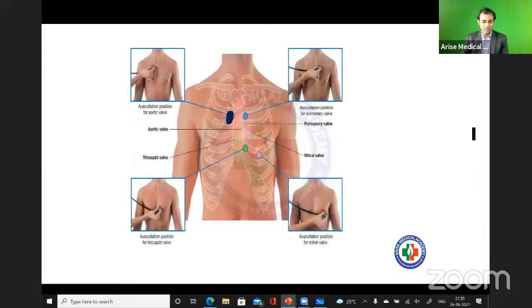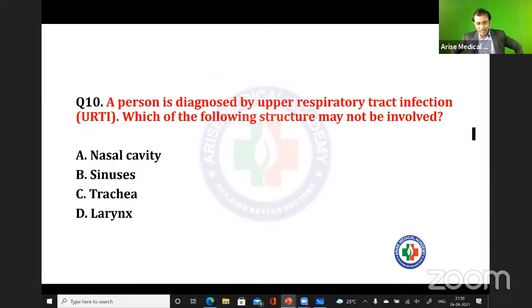Okay, fine. Next question. A person is diagnosed with upper respiratory tract infection. Which of the following structures may not be involved? Very basic clinical question. Very good. A person is diagnosed with upper respiratory tract infection, URTI. Which of the following structures may not be involved?